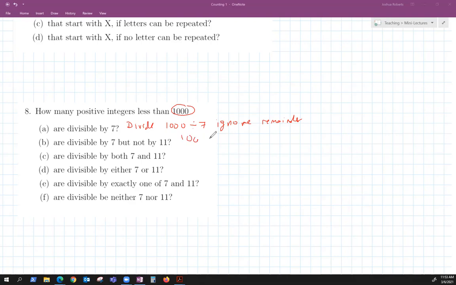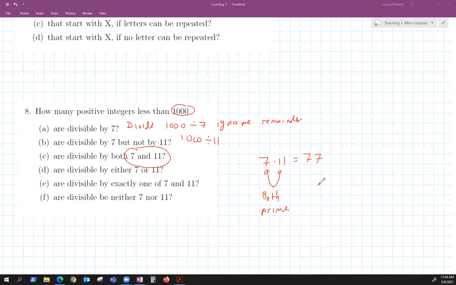Now, to answer the rest of these, you need to think about how many are divisible by 7 and 11. Well, 7 times 11 equals 77. And you need to notice something: these two numbers are both prime, so they have no factors in common.